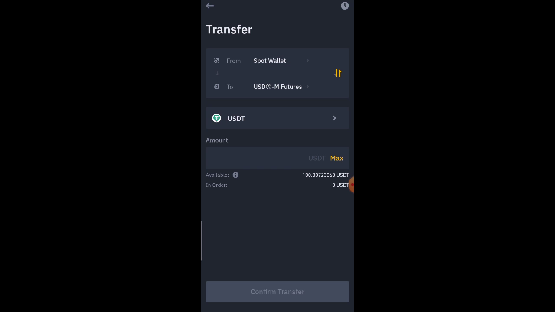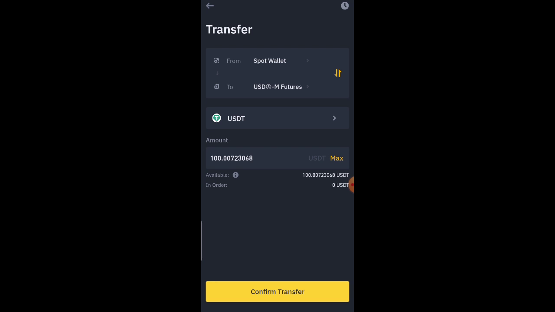So let's continue guys. Now you can see here under my spot wallet, I'm having 100 USDT there. So I want to transfer this to this futures account. Sometimes you might see it this way. All you have to do is just click on these two arrows here so that it can switch. Now we want to move this 100 USDT from the spot wallet to the futures account.